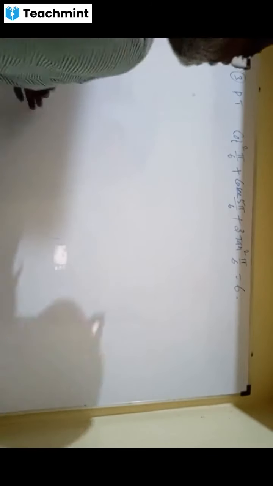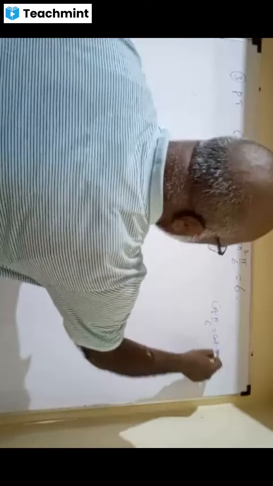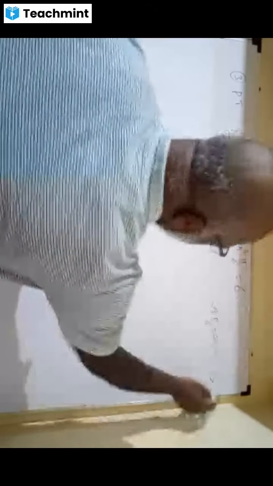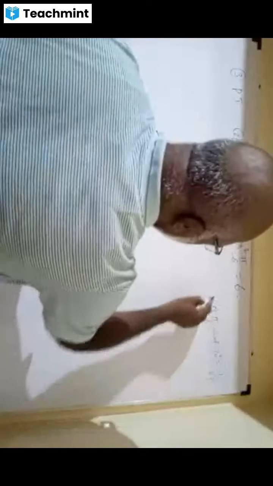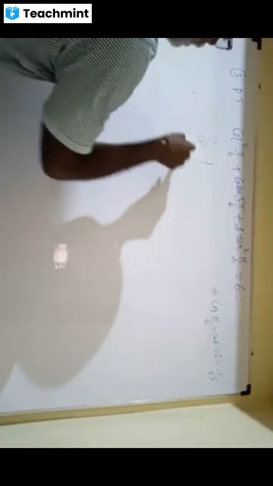Again, the components here are at pi by 6. Cot pi by 6, that is cot 30. Cot 30 is root 3, so cot square will become 3.